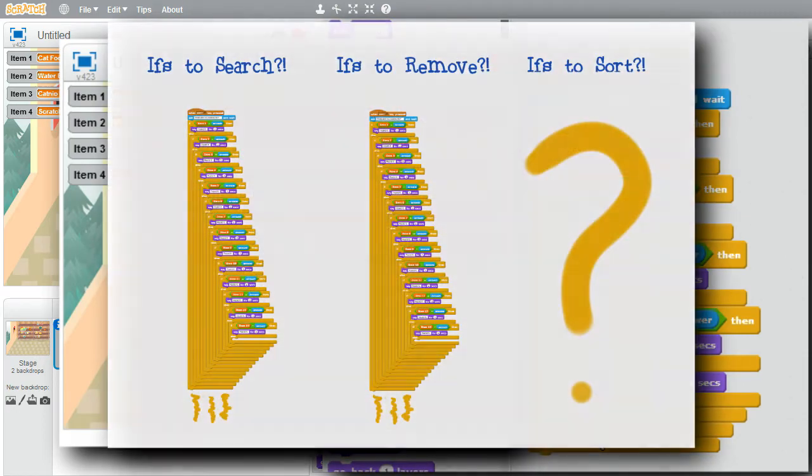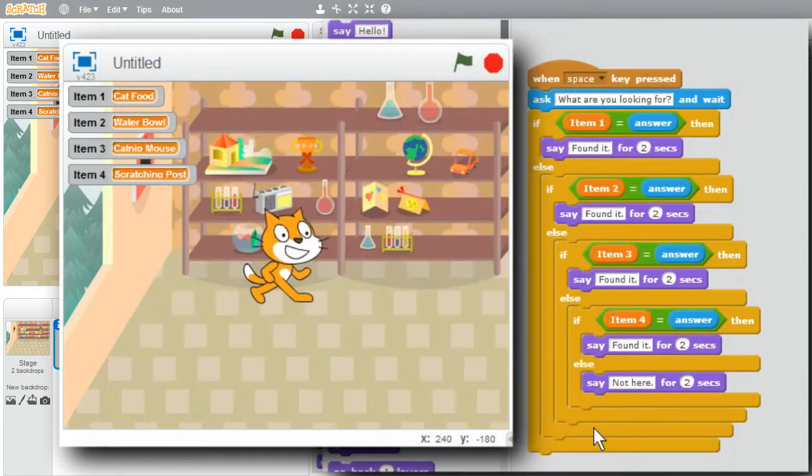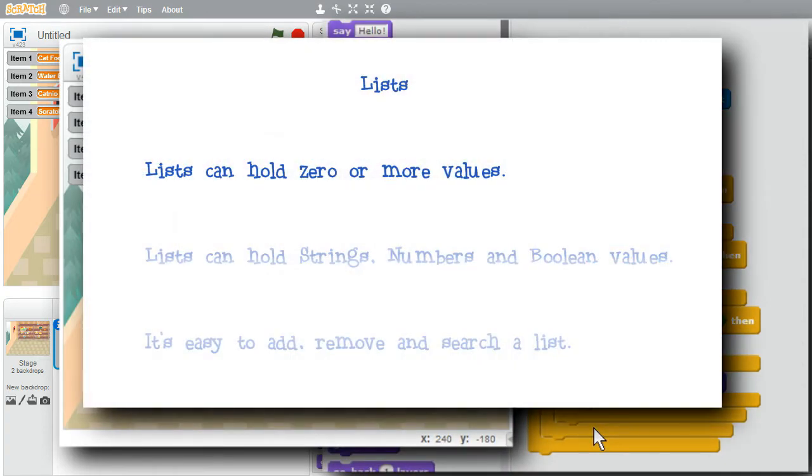What if I wanted to remove an item when the cat finds it in a room? I'd have to create another long cascade of if-elses that would become very hard to work with. I need something much more flexible, and Scratch has it. Lists. Lists can hold 0 or more values, strings, numbers, and Boolean values. It's easy to add or remove items from a list, and it's easy to search a list.